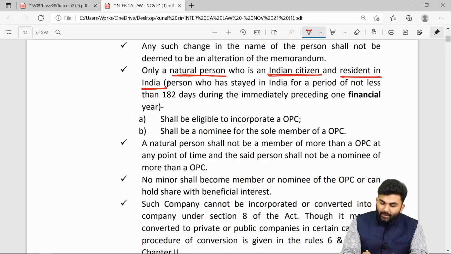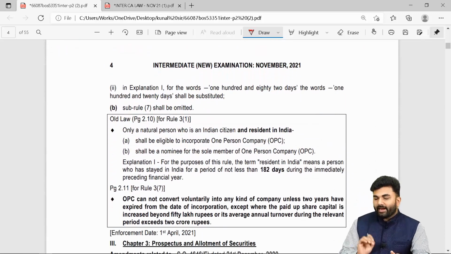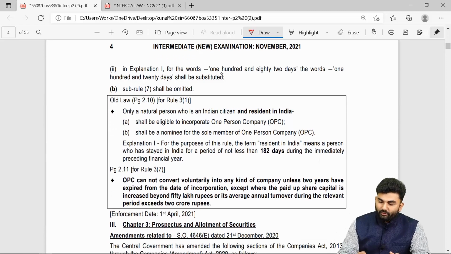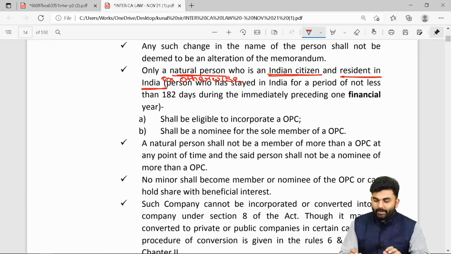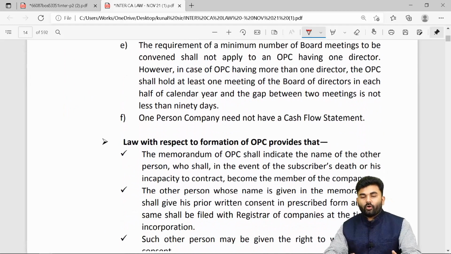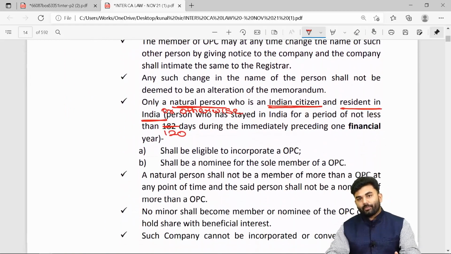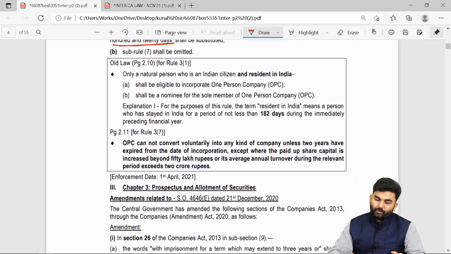So after resident in India, you have to add the words or otherwise. One more change: when I talk about resident of India, the provision was 182 days, but now it is to be made 120 days. So instead of 182 days, you have to make it 120 days. These are the changes which will be reflected on your page number 10 to be more precise.